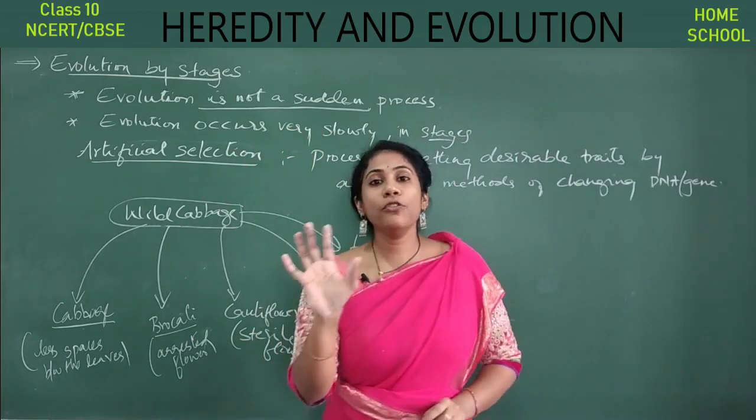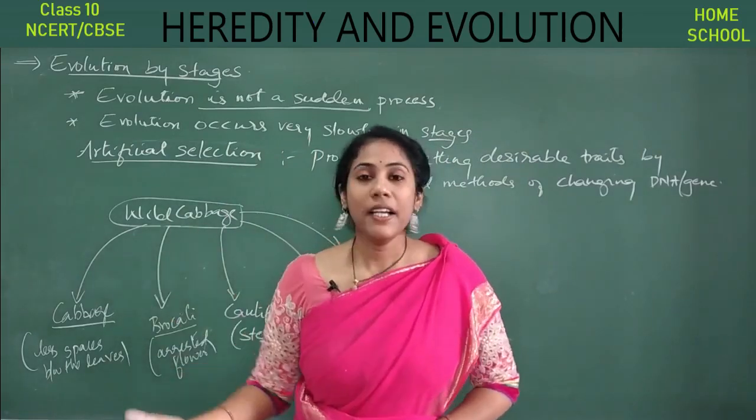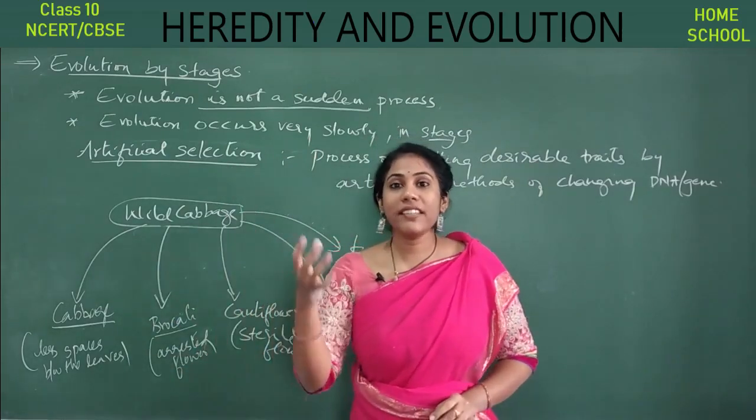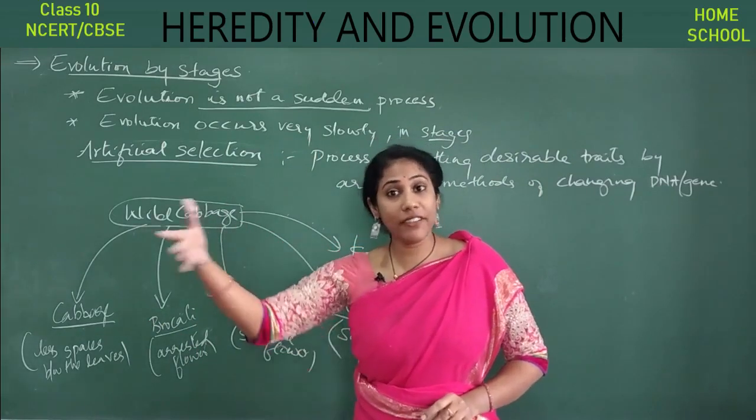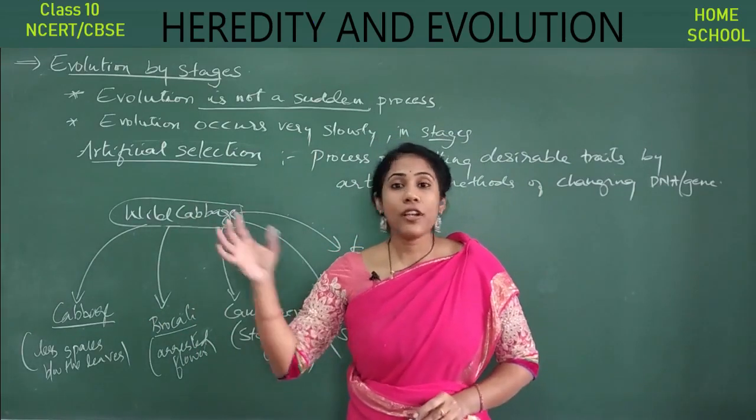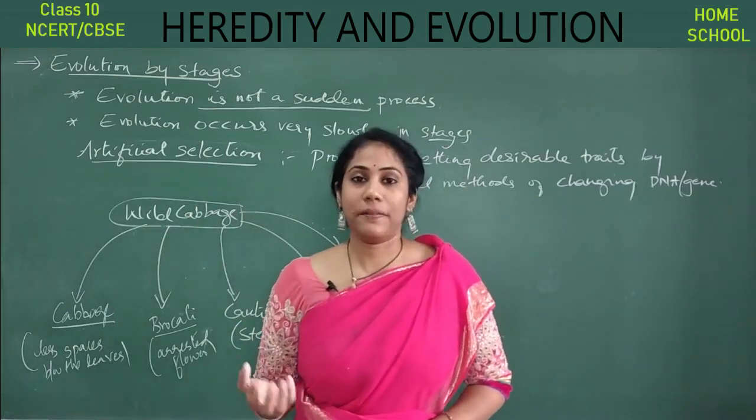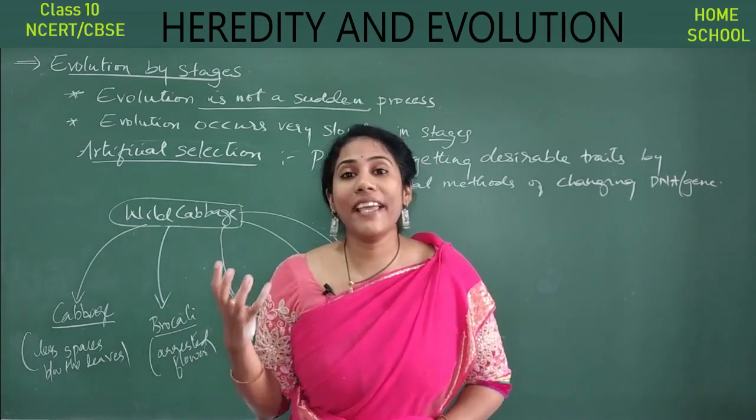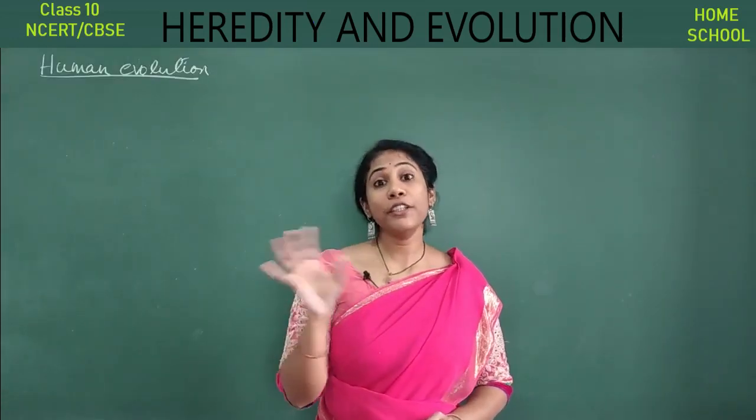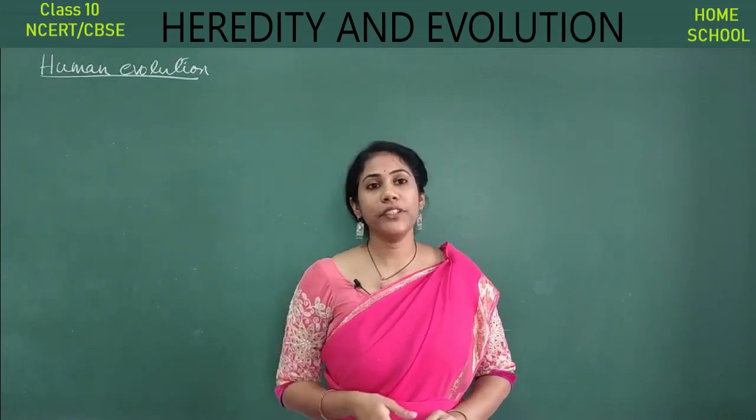Evolution is not a sudden process, it always occurs step by step. It can be studied with three different examples. What are they? Evolution of eyes we have seen, how it occurred in stages. Evolution of feathers we have seen, and finally artificial selection also we have seen. And now let us talk about human evolution. How did humans evolve? This is what we are going to discuss.